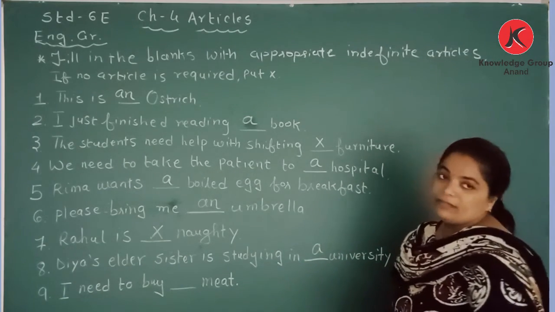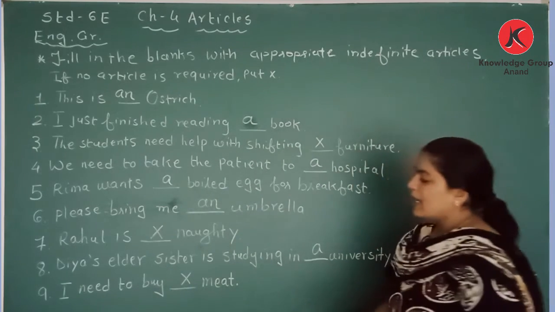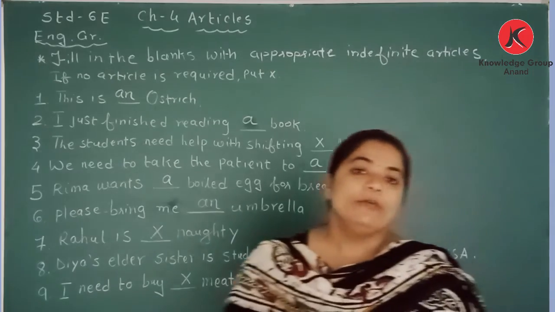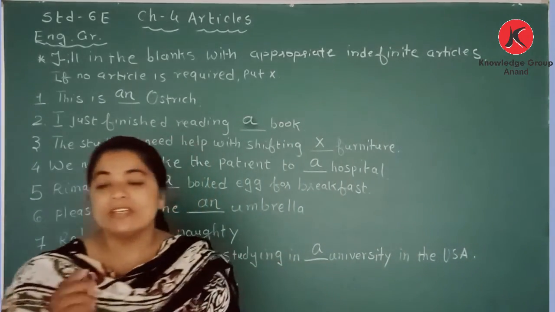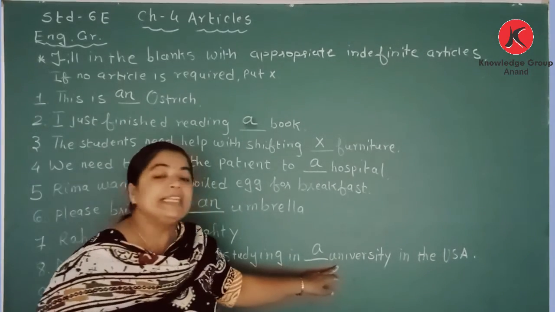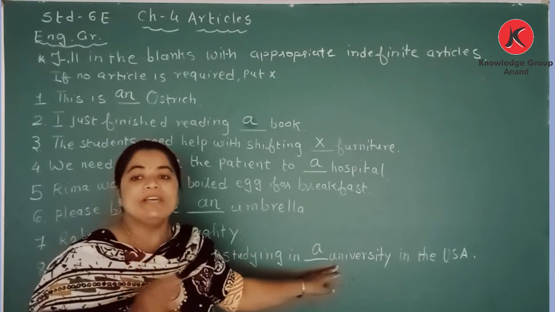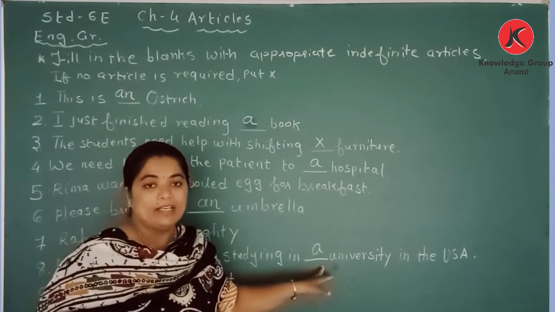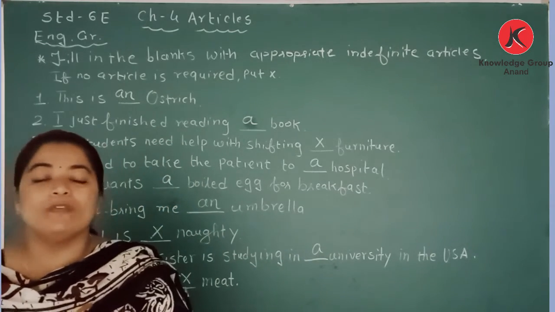I need to buy meat. Here we do not require any article. Dear students, you must be a little confused, so once again I remind you: some vowels have a consonant sound, so we use indefinite article a. But some consonants have a vowel sound.